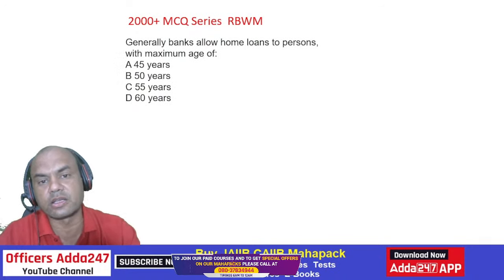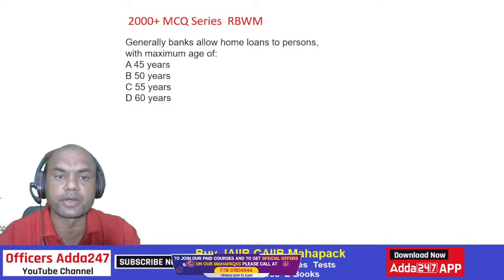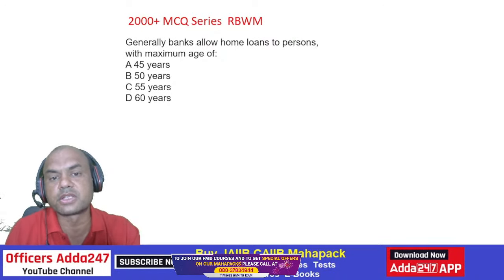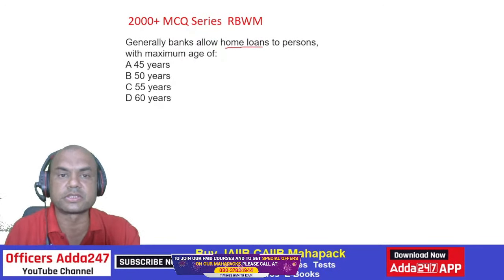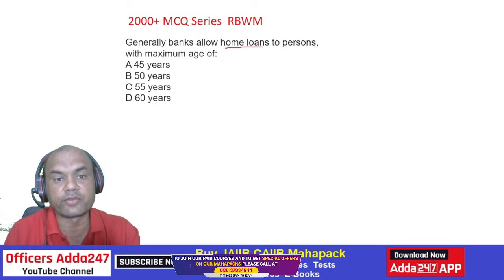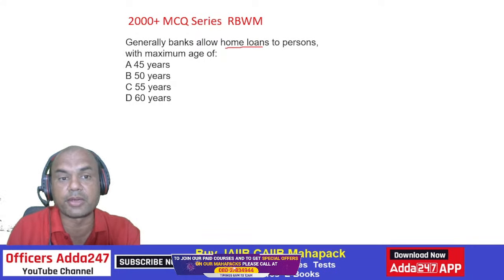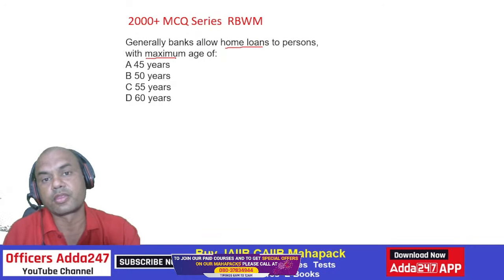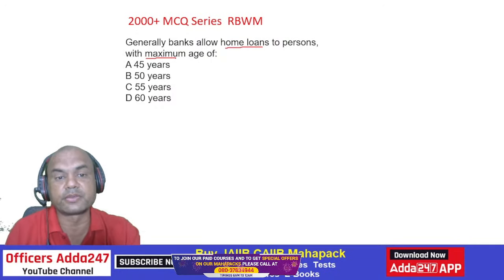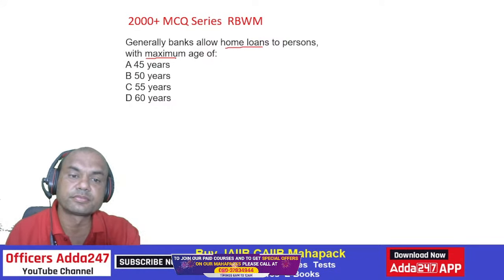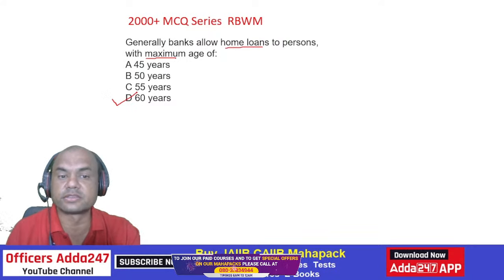Generally, banks allow home loans to persons with maximum age of? Home loans are given by the banks to what age persons? 45 years, 50 years, 55 years, 60 years. Maximum, important is maximum. The answer is D, 60 years. Always remember, D, 60 years is the maximum.